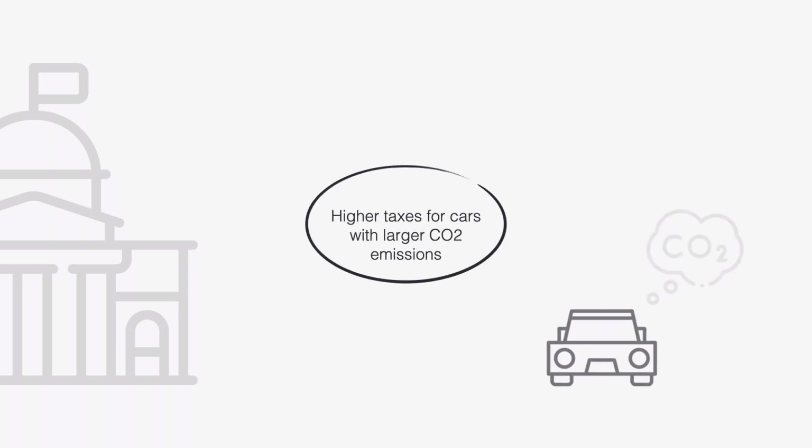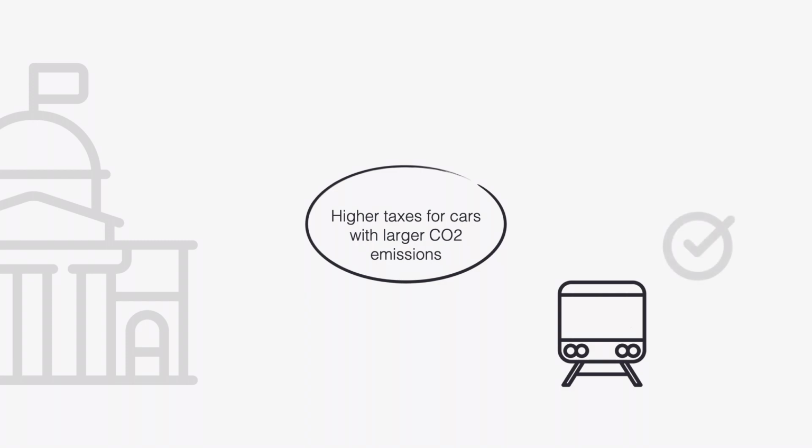When there are externalities, often governments intervene to internalize the externality. For example, by charging higher taxes for cars with larger CO2 emissions. Now it is more costly to drive a car, and I have an incentive to take the train more often. What does this have to do with economies of scale? Well, by getting a phone, I'm creating an externality. This time it is a positive externality. It is not only that I get value from being able to communicate with my friends, but also my friends get value from being able to communicate with me.